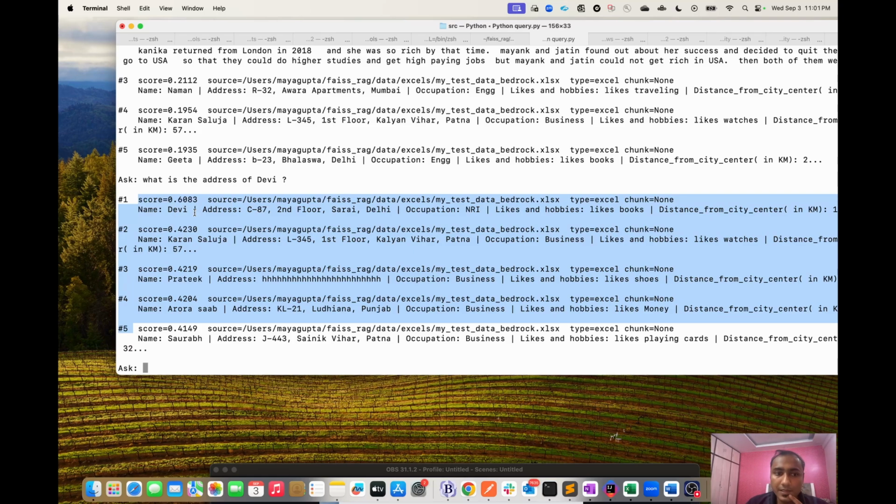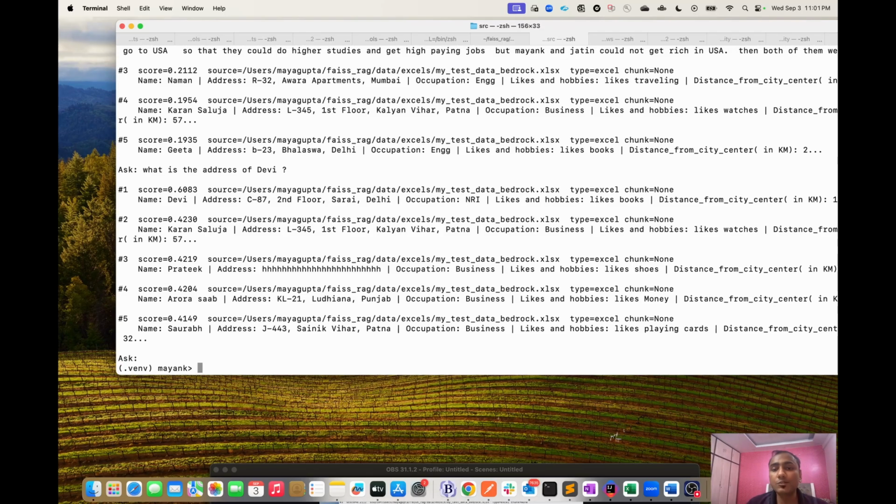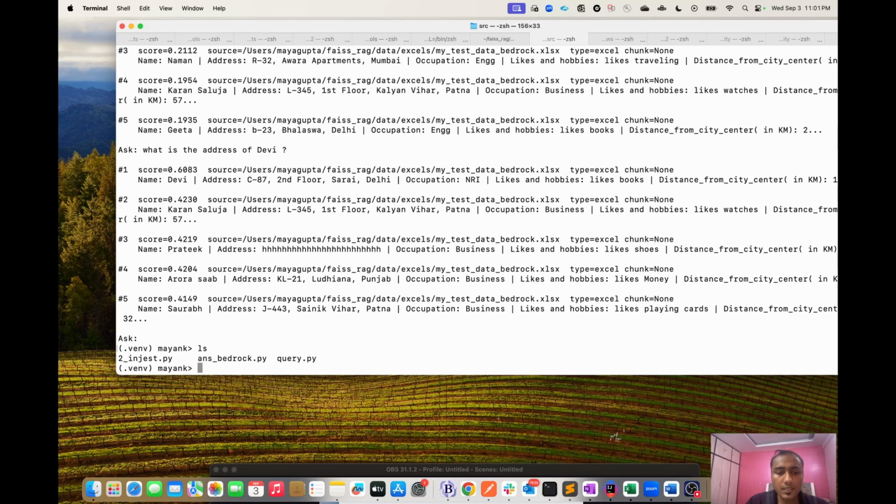For example, it has picked up with score 0.6, and it says that the address of Devi could be this. Now I'm going to use my second script, that is the answer bedrock. This query was just there to demo how we can query the data from the vector DB.